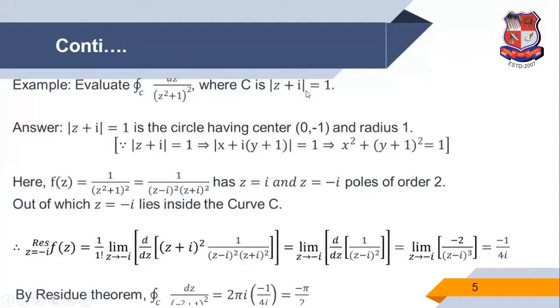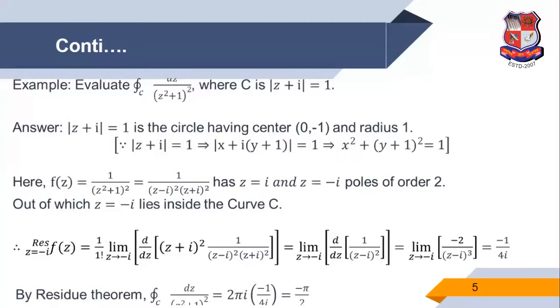So here it is given that |z plus i| is equal to 1. So directly we observe, except z, the term is plus i. The real part is 0, so x is 0 we consider, and the imaginary part is i, so the coefficient of i is 1, so we can take the opposite sign, so minus. That means for |z plus i|, we indicate the center is (0, minus 1) and the radius is 1.